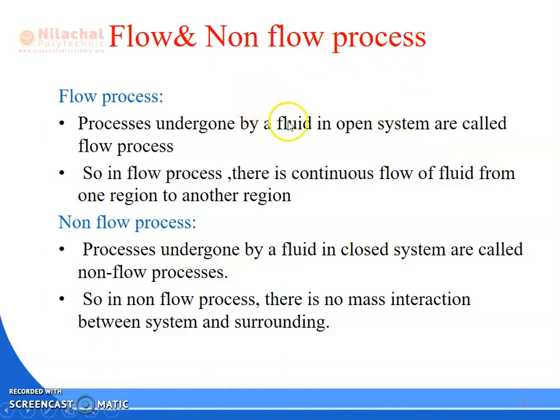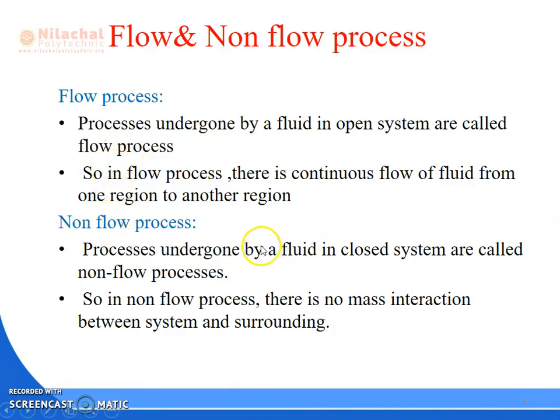In the previous chapter we discussed what is an open system: mass interaction is there, mass in and mass out, and energy interaction is there. That is known as an open system. So in a flow process there is continuous flow of fluid from one region to another region. For example, flow through a pipe, flow through a conduit. That is a flow system.